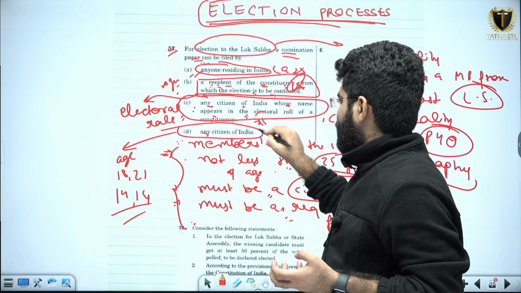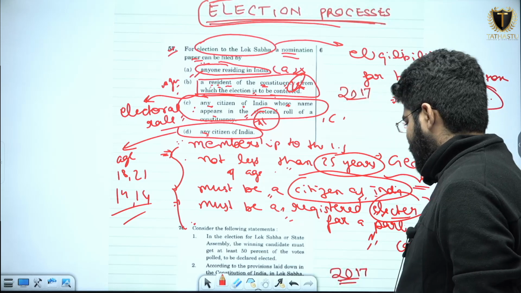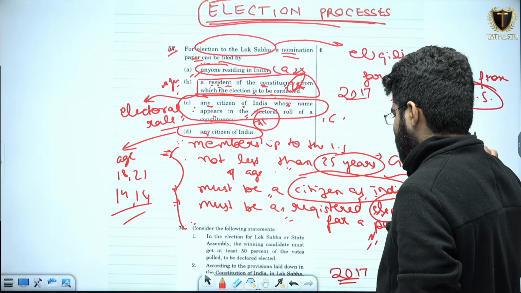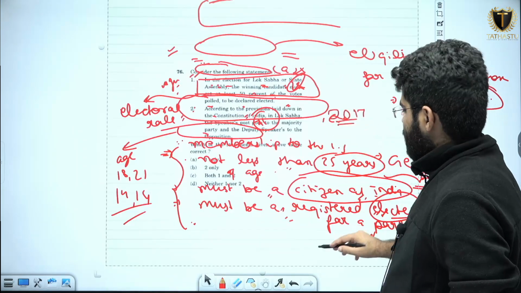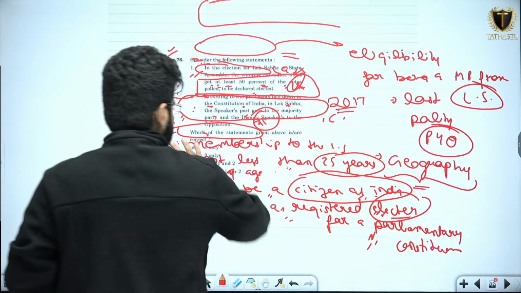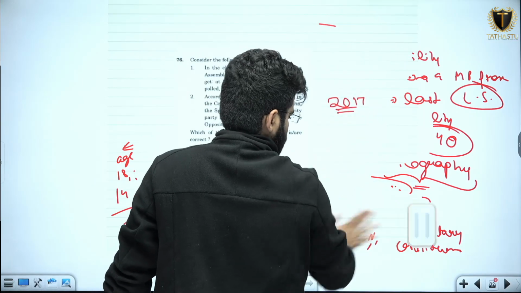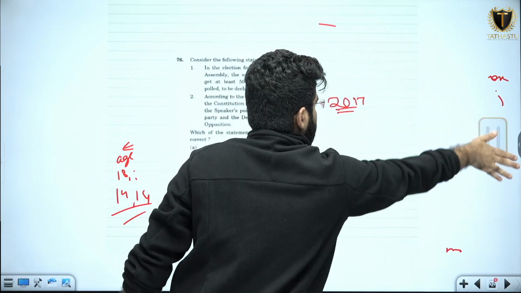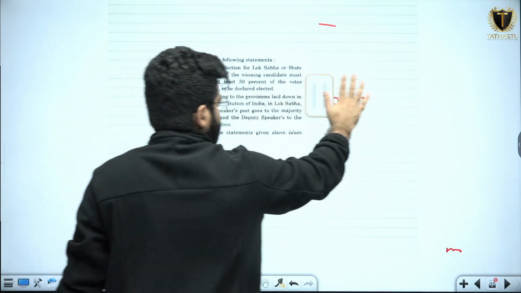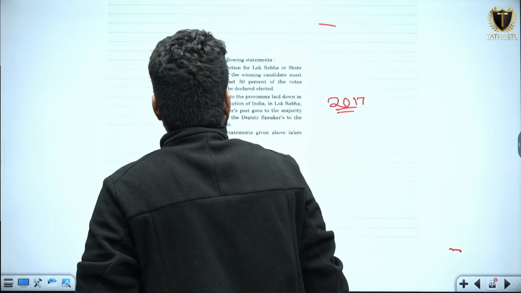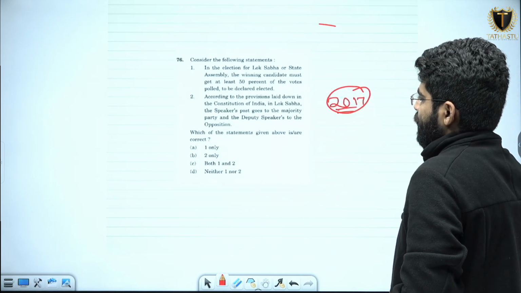So this is how we can get the right answer just by reading out the options. Now moving on to the next question, we have question number 76. Okay, so here we are with question number 76. It was a 2017 previous year question.